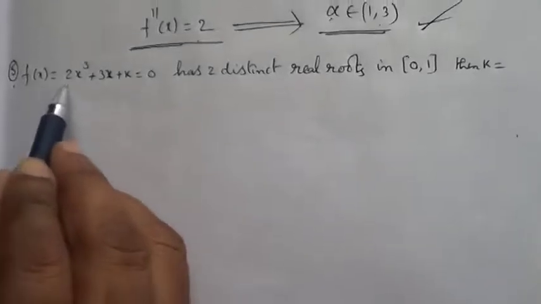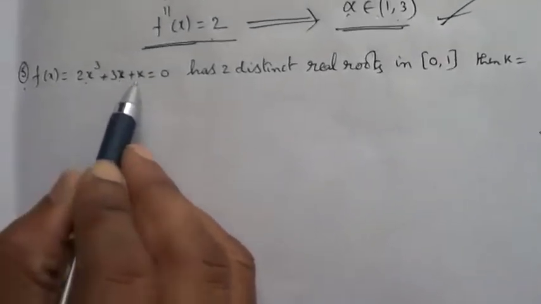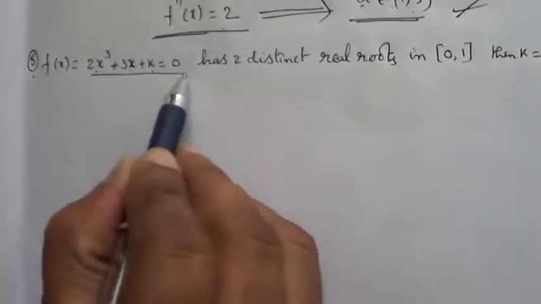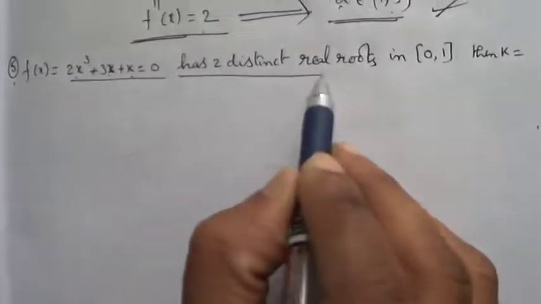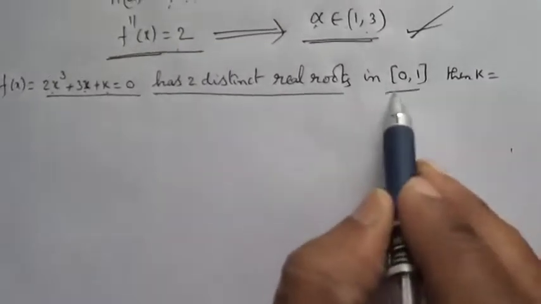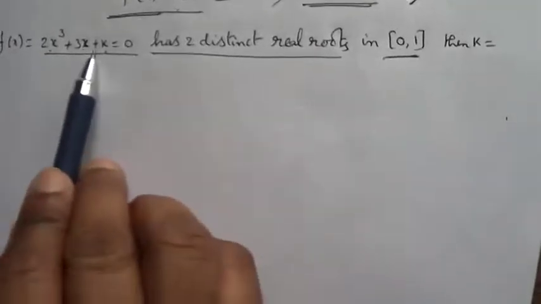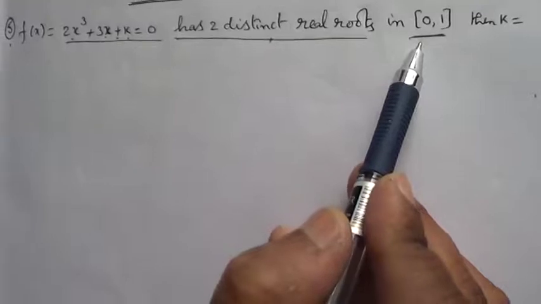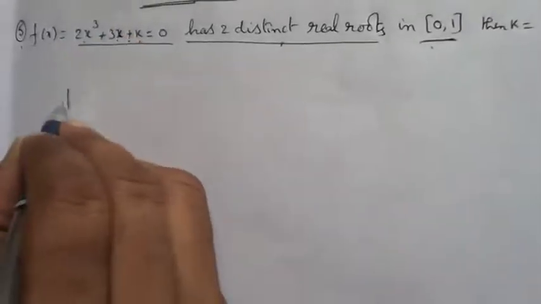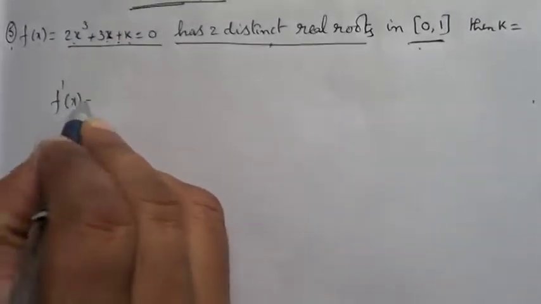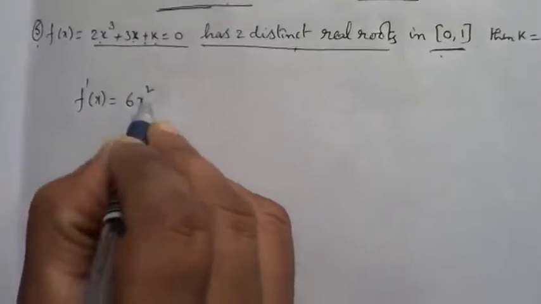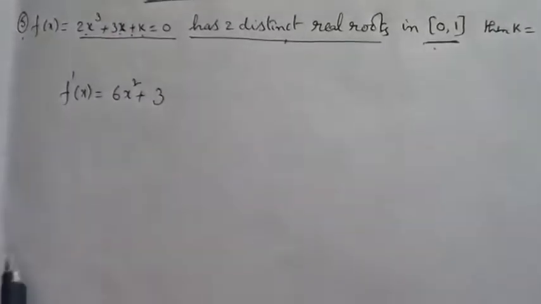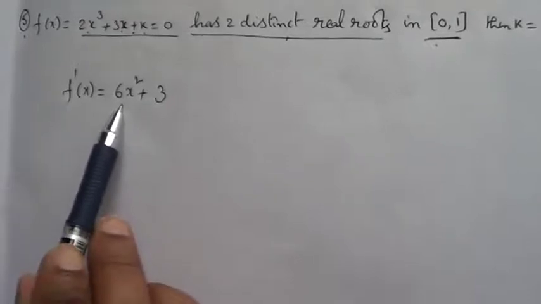Next, come back to this another question. f of x is equal to 2x cube plus 3x plus k. This equation has two distinct real roots in this interval. Then what is the k value? Now I am finding the differentiation. Tell me, what is the differentiation? f dash of x is equal to 6x square plus 3.